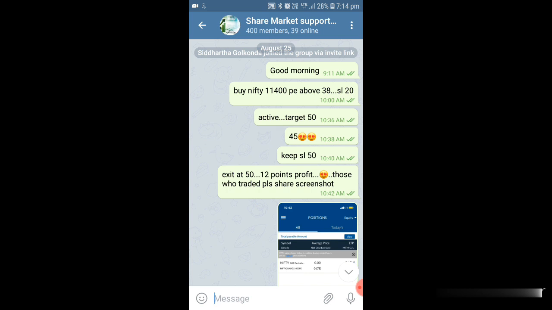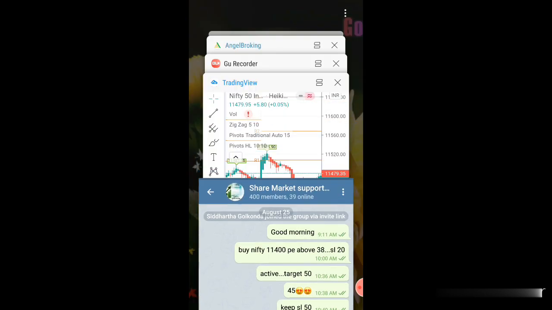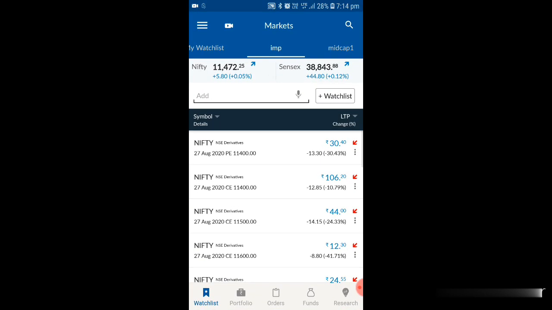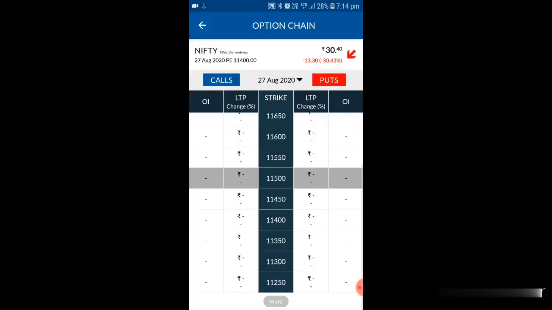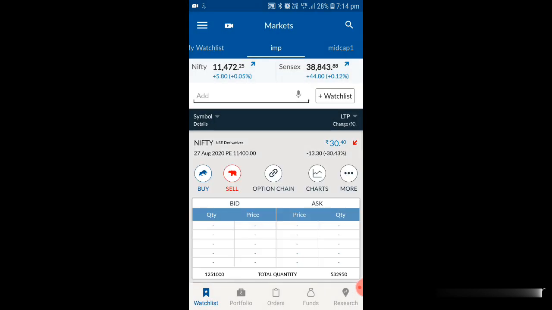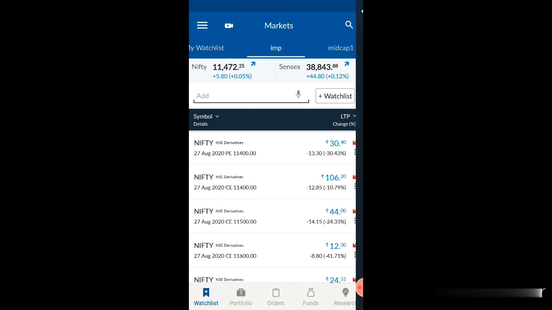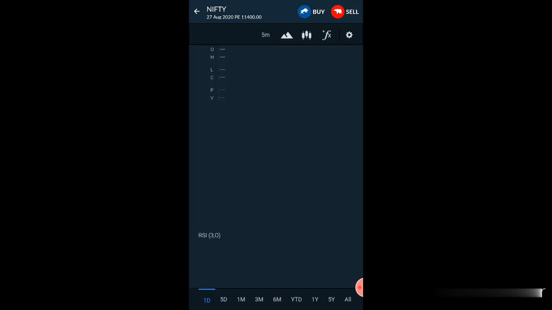And the same thing I checked in VWAP also, so let us see the VWAP also. So we have to go to Angel Broking. This is the one we have taken, okay, so 11,400 PE we have taken. So let us open the chart. So this is how we can do the double confirmation, okay. If support is broken, you can check the VWAP also. If VWAP also is okay, we can take an entry.